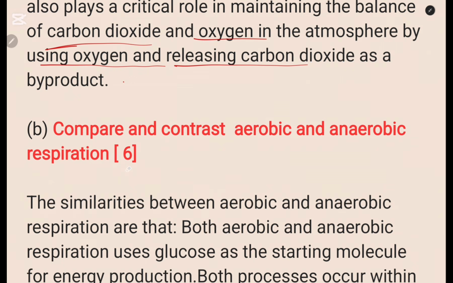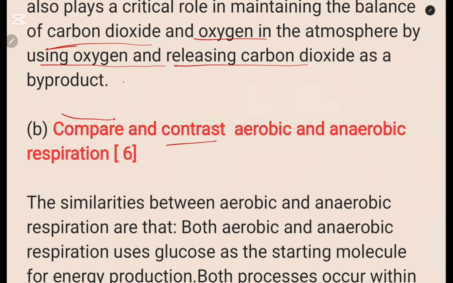Now, another thing that I should emphasize is that the number of marks determine the information that you should give. Okay? So 6 marks, you should be able to give the information worthy 6 marks. And the other thing is that you need to understand the question first. This question, for example, is in 2 parts. We have the part for compare, then contrast. So compare, you give the similarities. Contrast, you give the differences.